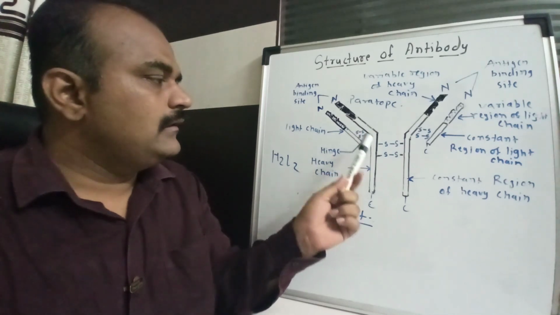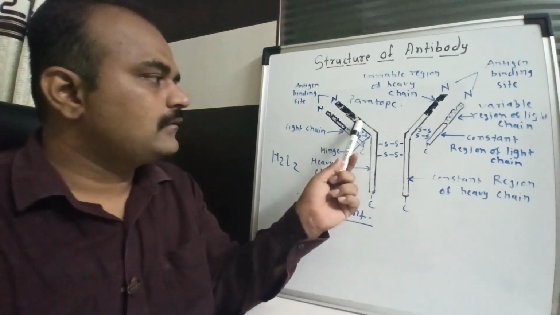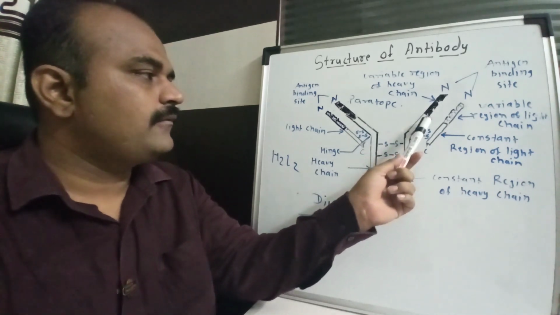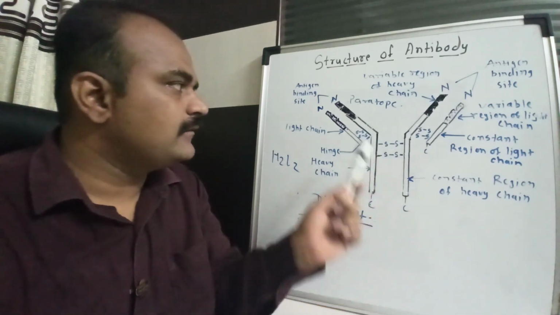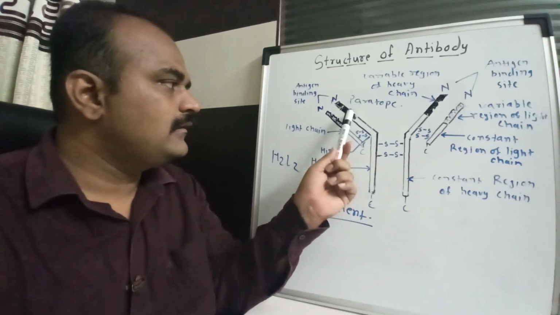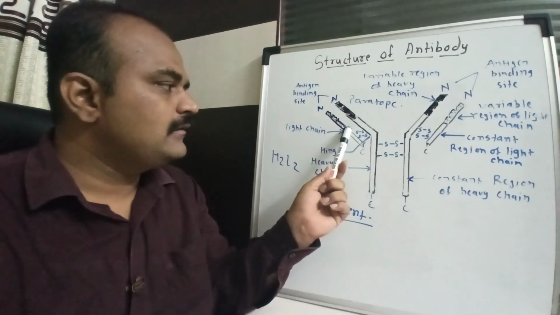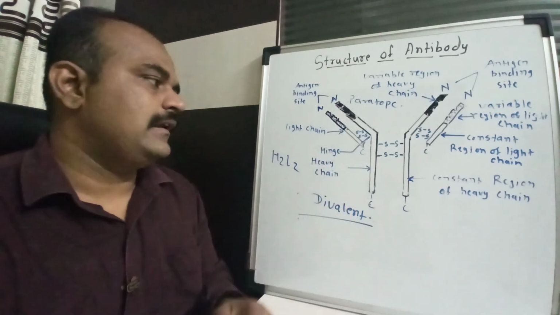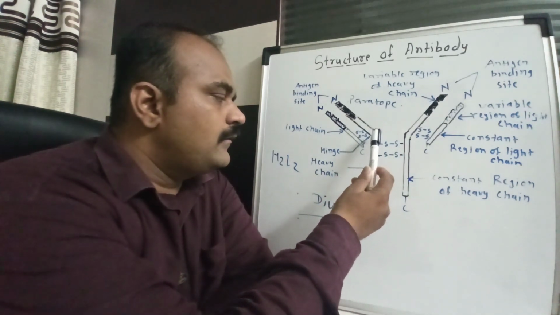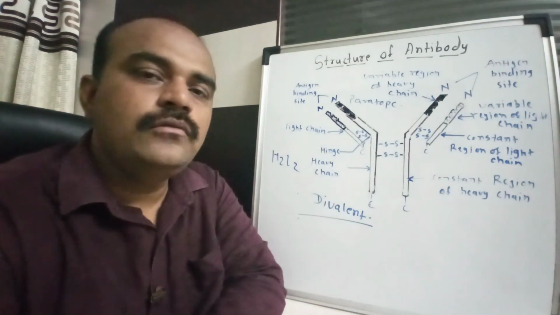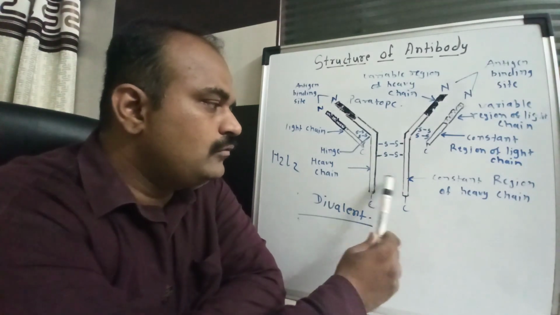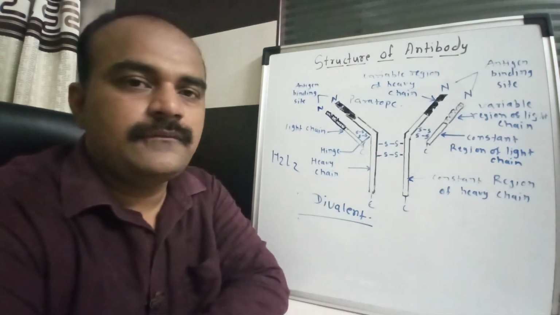This heavy chain has a constant region from here to here. This is the constant region, and this is the variable region. This is the variable region of the light chain. This is the variable region of the heavy chain, and this is the constant region of the light chain. The light chain and the heavy chain are held together by a disulfide bond, and the 2 heavy chains are also held together by a disulfide bond.